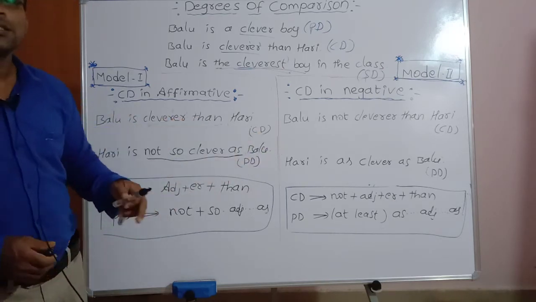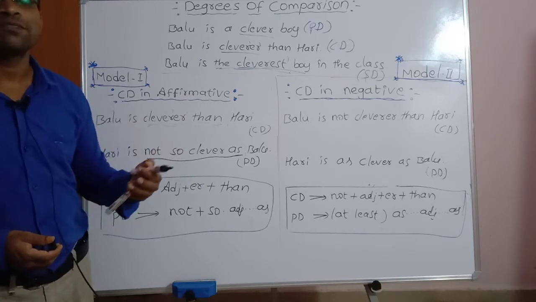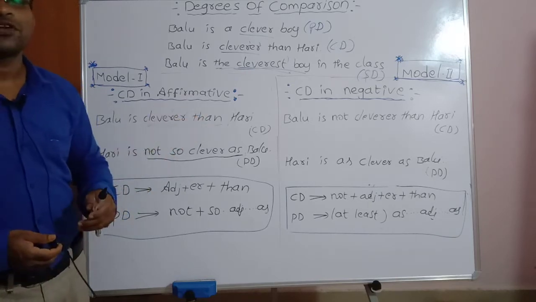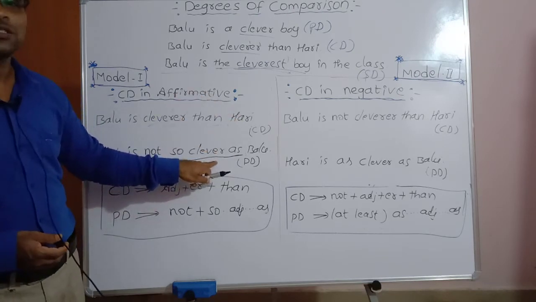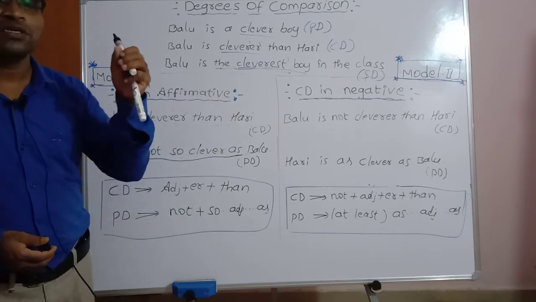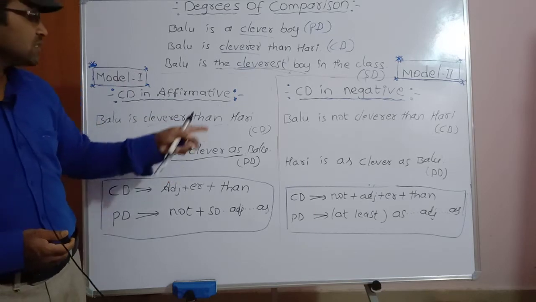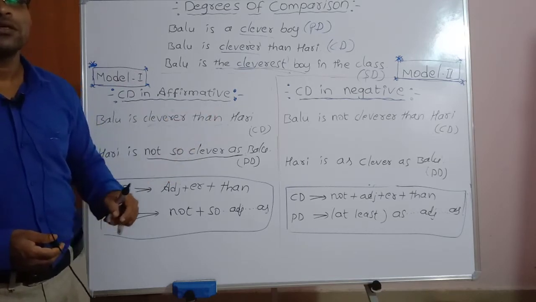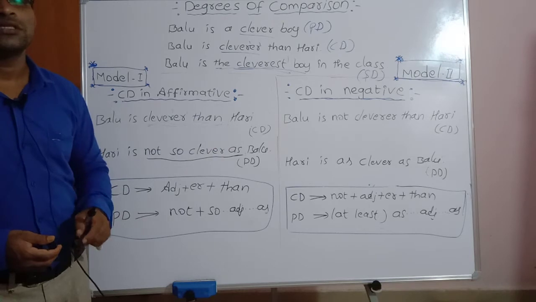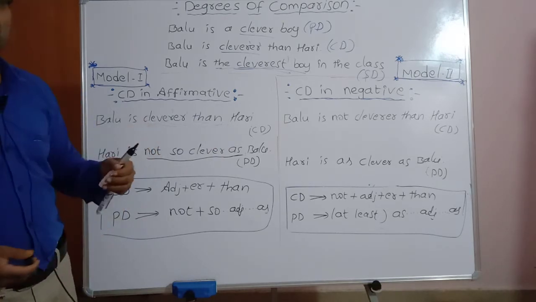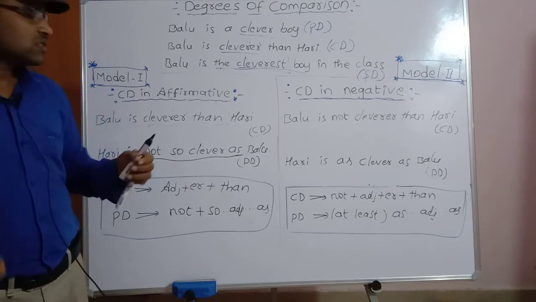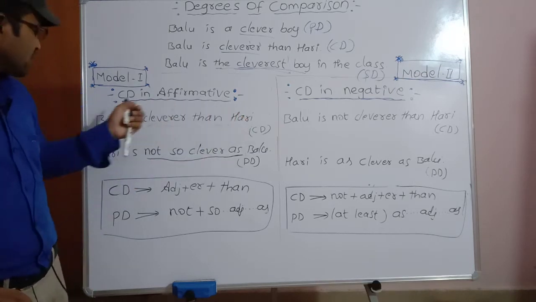What are the changes taken place from the comparative degree to the positive degree? There are some changes taken place between these two sentences. The first one, to reverse the comparing things.